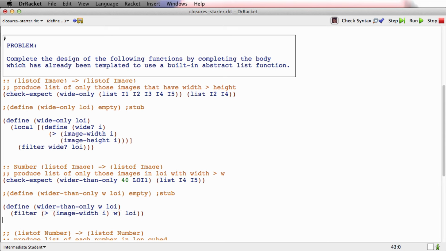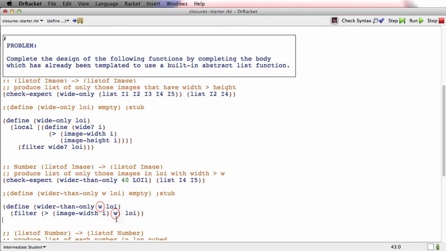And now this case has a very important property. The body of the function that I need to pass to filter is going to be something like this, right? Notice that this body refers to a parameter of the enclosing function.